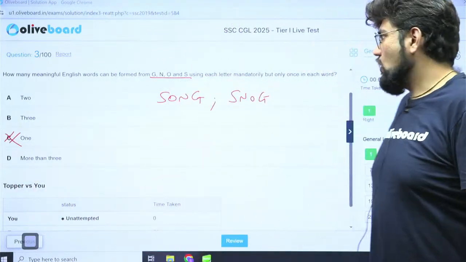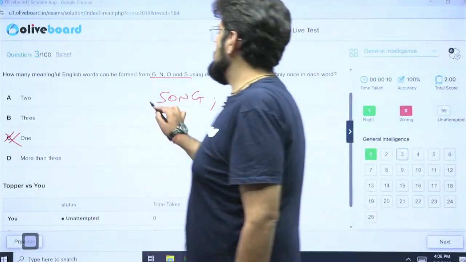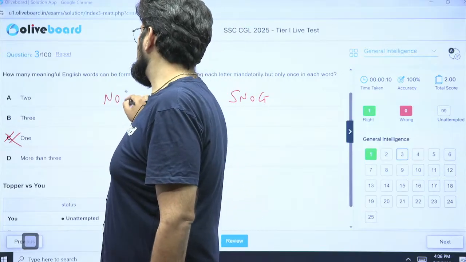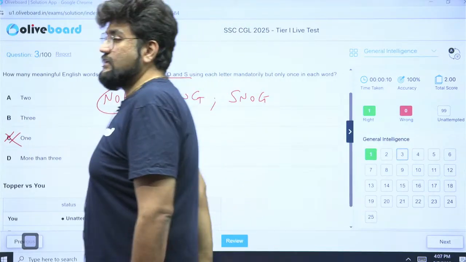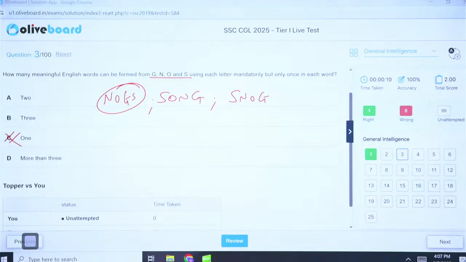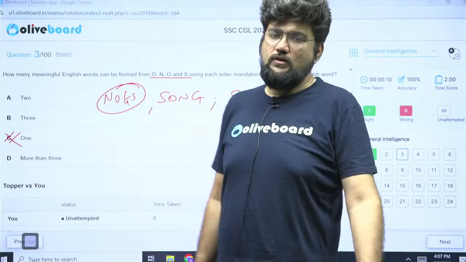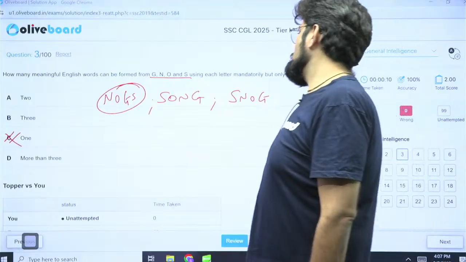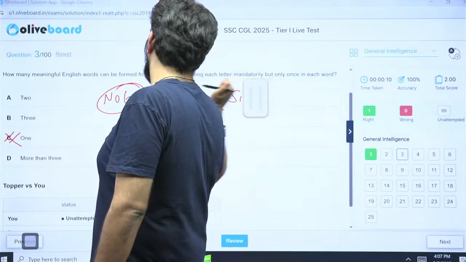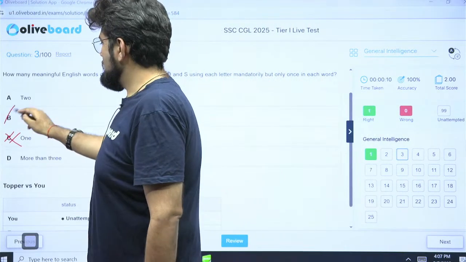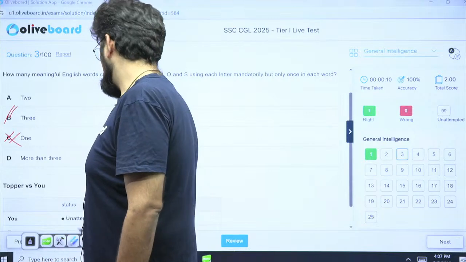So that is snog. And there is another word, not very commonly used, but it is meaningful. This implies little blocks or logs of wood. Little logs of wood. Blocks of wood. Okay. So logs of wood, song and snog. So option B becomes my correct answer.